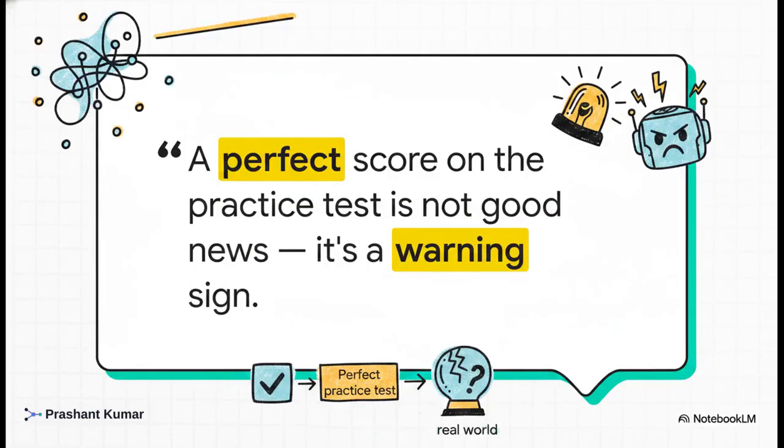Which brings us to the core mindset you need to carry away from this explainer today. In machine learning, a perfect score on the practice test is not good news. It's a warning sign. The goal was never to ace the material you've already seen. The entire purpose is to handle the unknown. A memorizing model looks incredibly impressive right up until the precise moment it meets the real world.